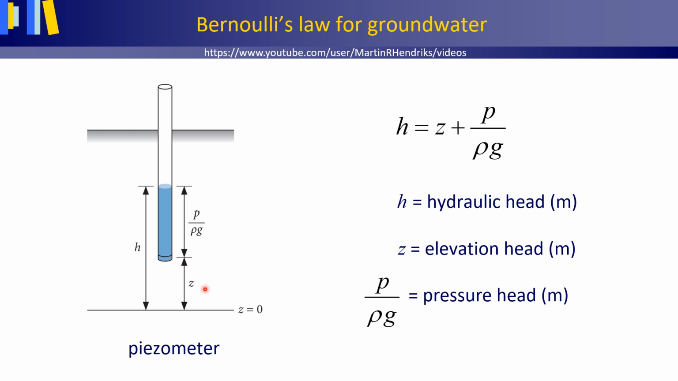z is the altitude of the screen above the reference level in meter. p divided by ρg is the water pressure above the screen in meter. And by adding z and p divided by ρg together, we obtain the hydraulic head in meter, the total energy as a length unit at the position of the screen.